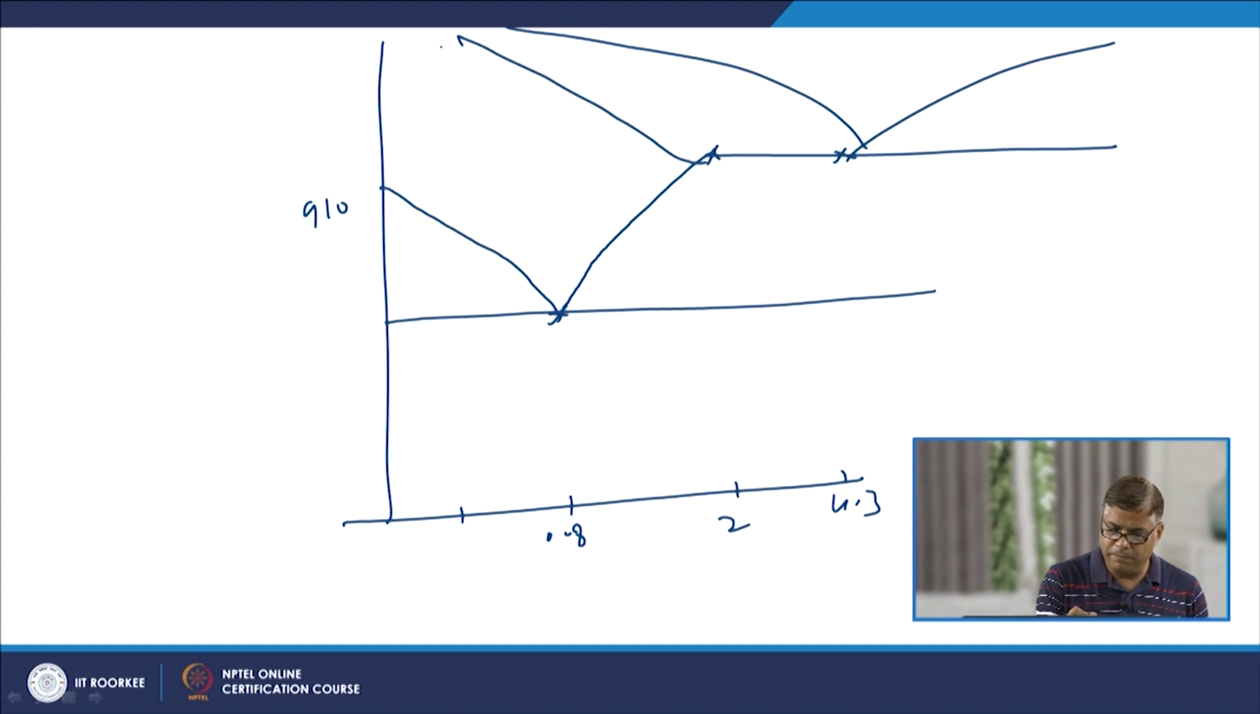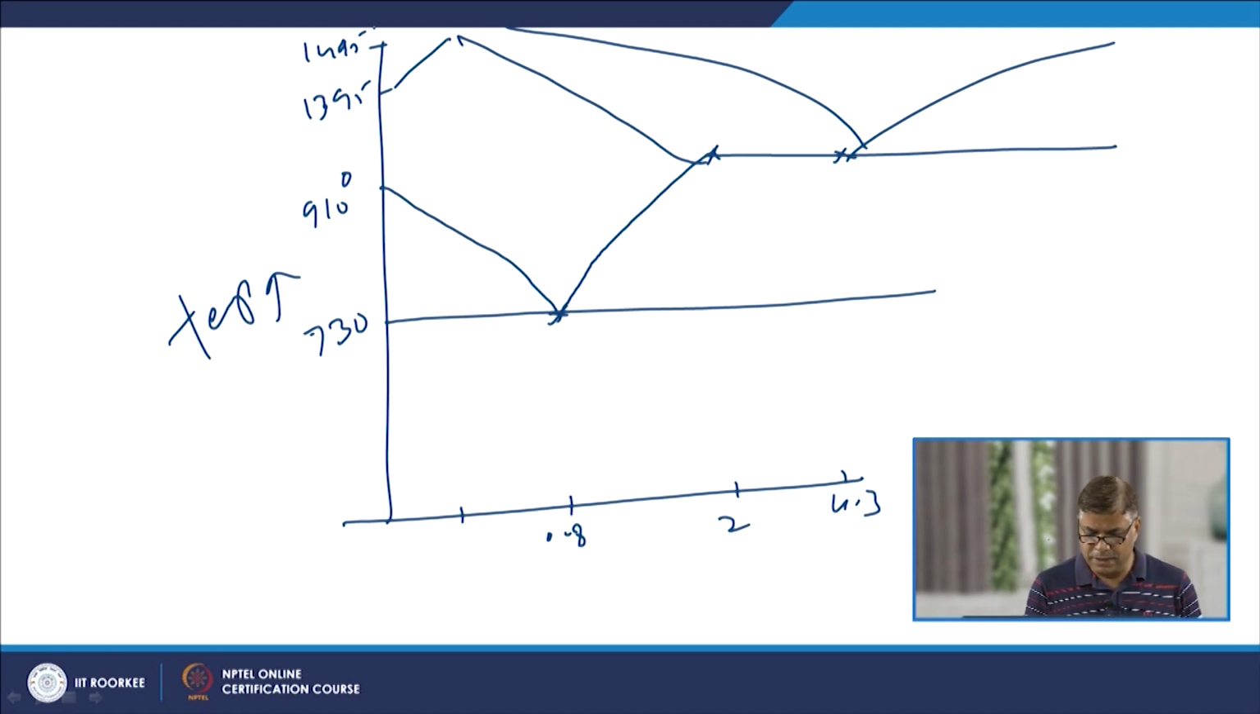So, in the y axis we have the temperature, this is 730 degrees centigrade, 910 degrees centigrade, here 1395, 1495, those temperatures. So, if we see, initially we have the ferrite plus pearlite, where ferrite is having the BCC crystal structure. This is the two phase zone where we have gamma plus ferrite and then gamma.